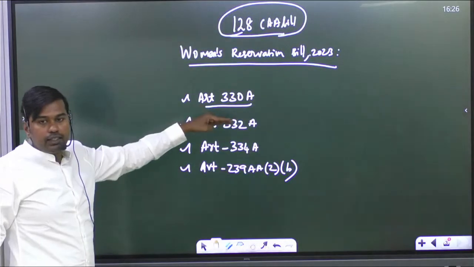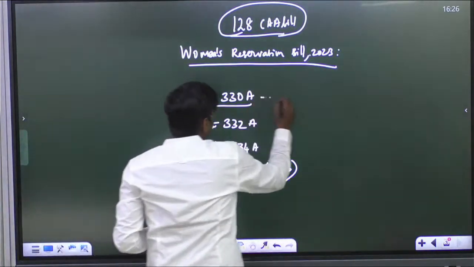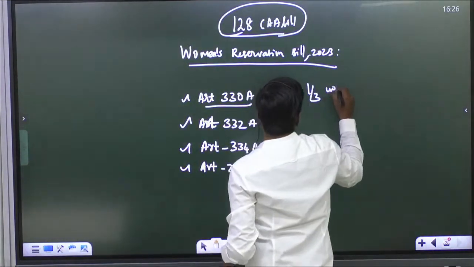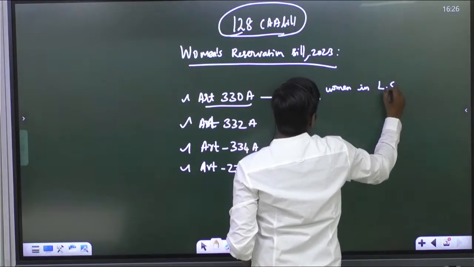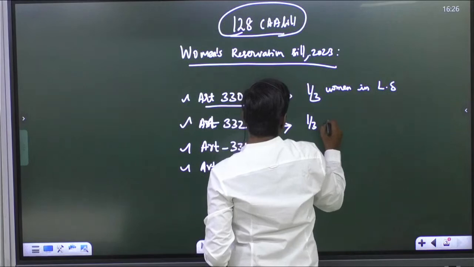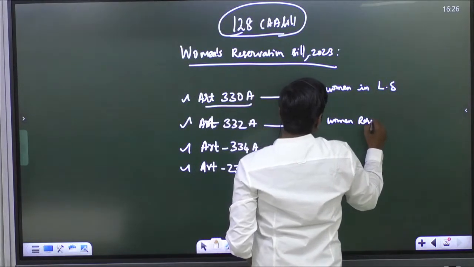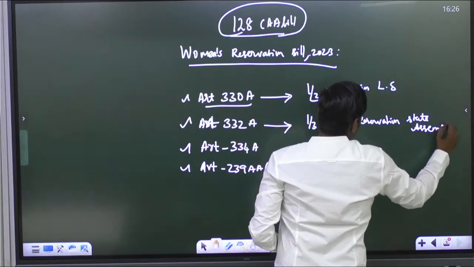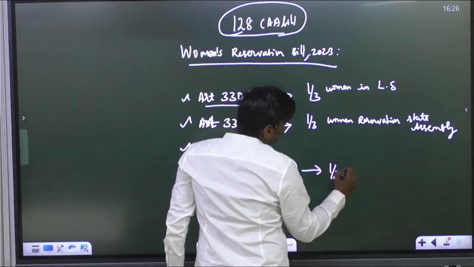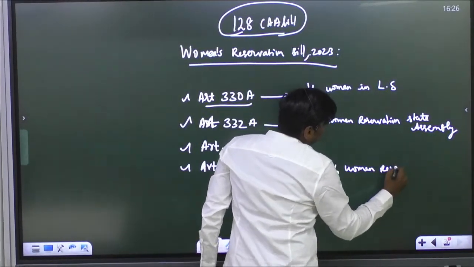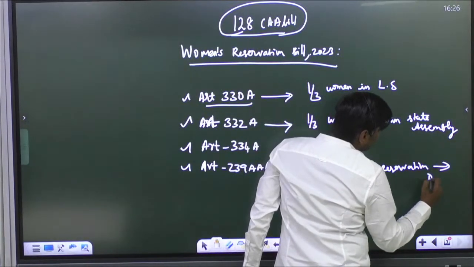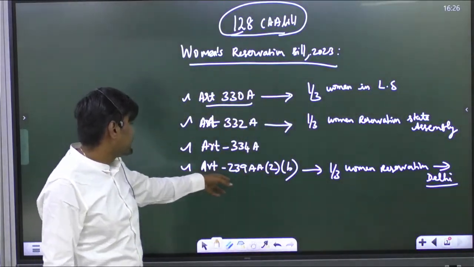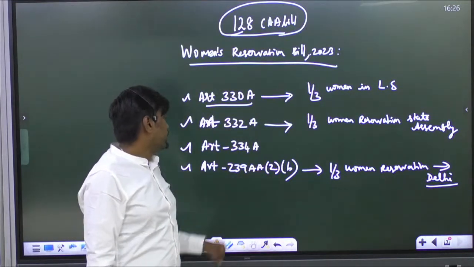So here, as per Article 330A, what we are trying to do is give one-third reservation of the seats for women in Parliament, that is Lok Sabha. Here also one-third reservation for women. This is for state assemblies, and this is one-third reservation. This is concerning Delhi. So Delhi also has an assembly. So for that we need to do a separate amendment, that is Article 239AA(2)(b).